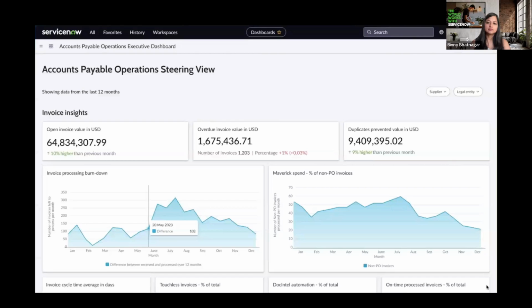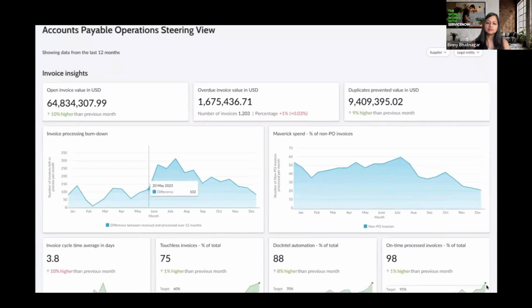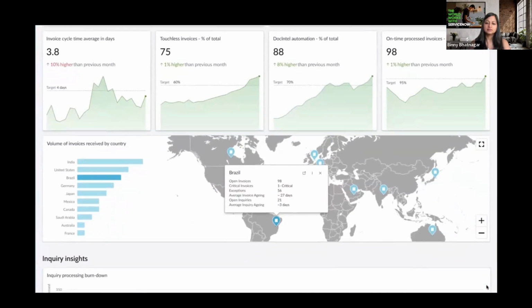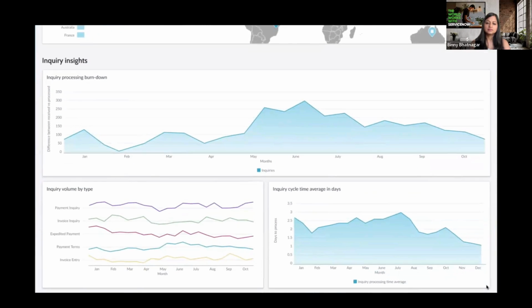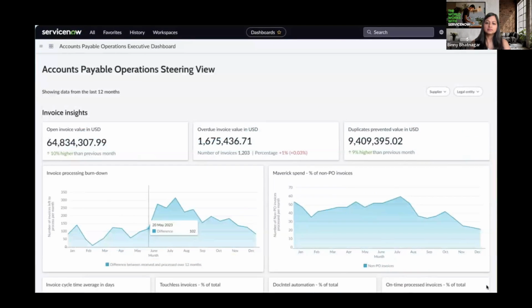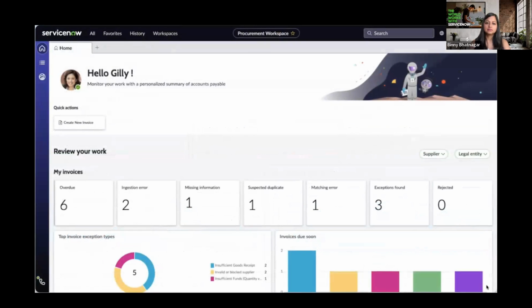The Accounts Payable workspace contains a library of rich insights and other performance metrics that Accounts Payable teams care about, such as invoice automation, touchless invoices, and on-time versus late payment trends, all on a single page. These metrics are critical for monitoring the efficiency and improving the operations of Accounts Payable within the organization.